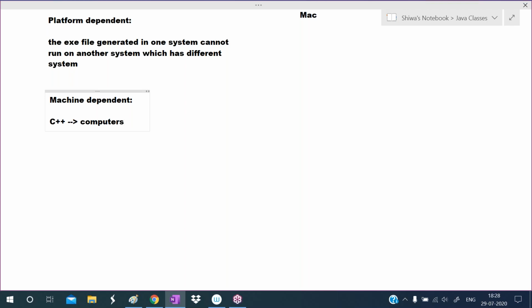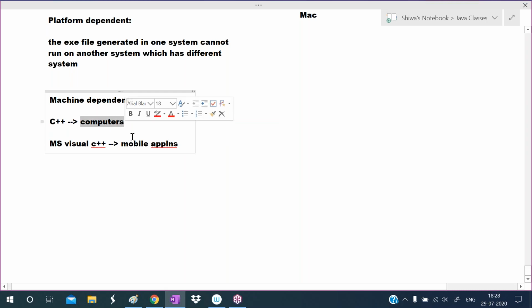We can run on only computer. But nowadays, by using Microsoft Visual C++, we can develop mobile applications also. So we can run C++ applications on mobile, and we can run C++ applications on computer. But we cannot run these C++ applications on many devices, like personal digital assistants. Personal digital assistant means palm top computer. Okay, so that is one device.